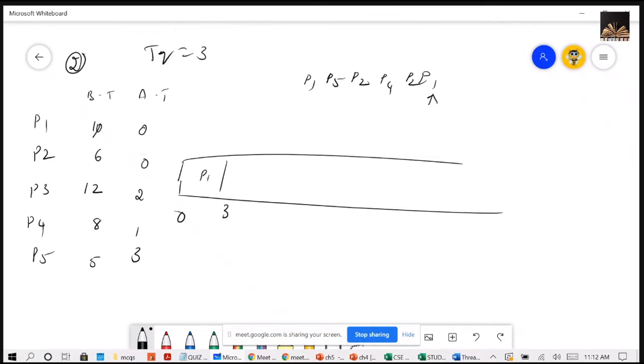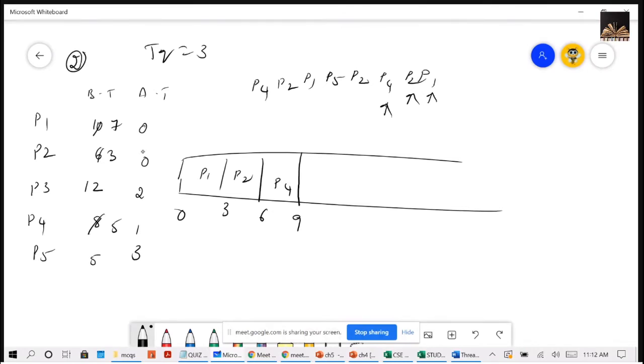Then P1 is left with how much time? 7. Next P2 will get the chance. So P2 will be now left with 3. Then P2 is added at the end of the queue. Then P4 will be given. P4 will be executed for 3, remaining with 5. Then P4 will be added at the end of the queue. Then, is this P3? No, I'm sorry, this is P2 or P3.